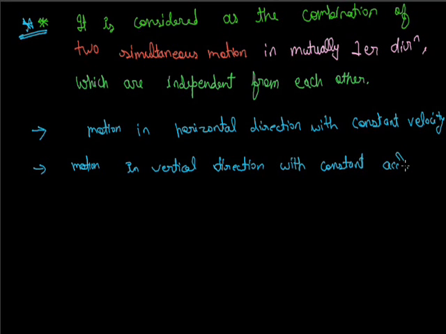Both these horizontal and vertical motions are independent from each other and they are mutually perpendicular, and also they are simultaneous motions.